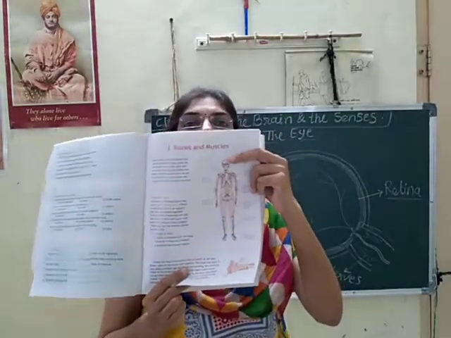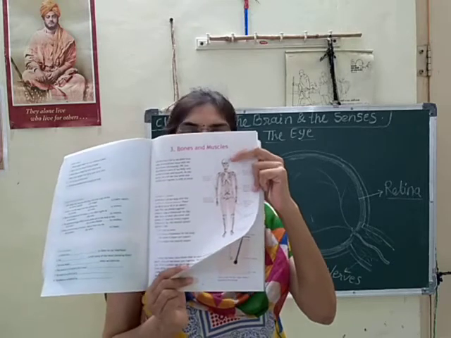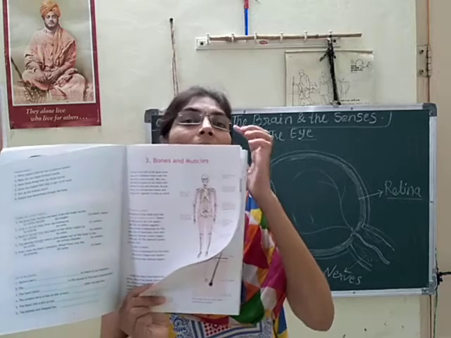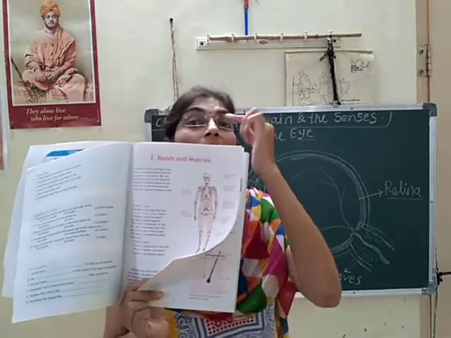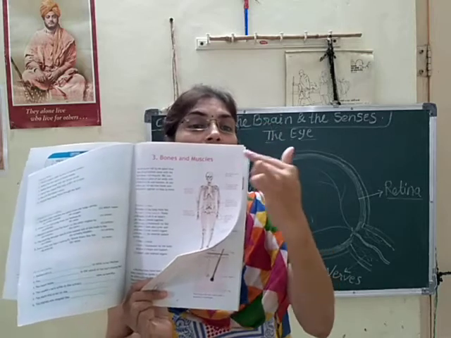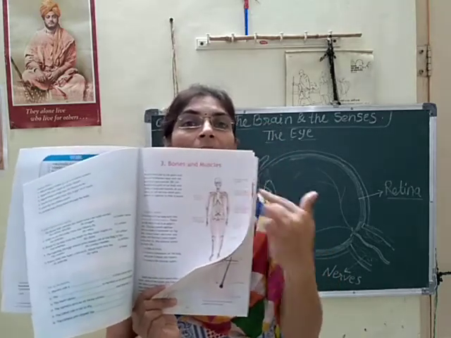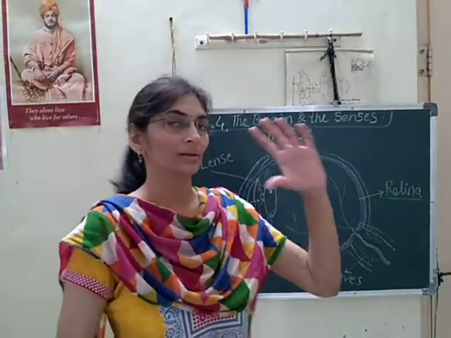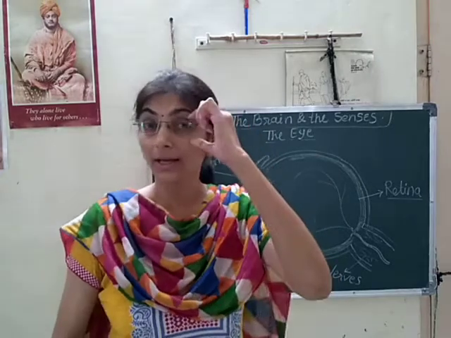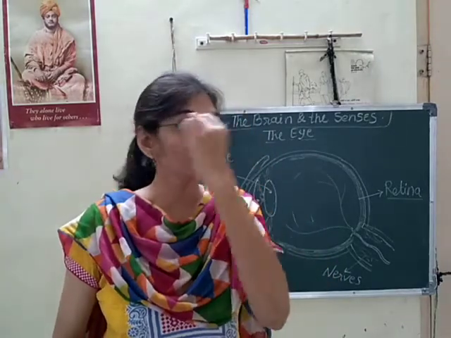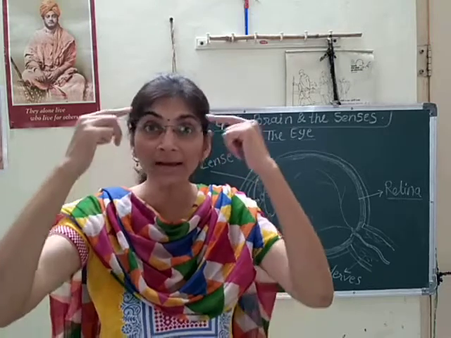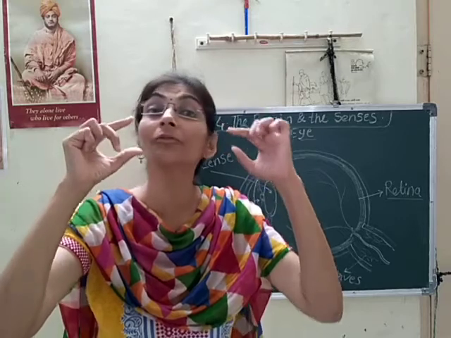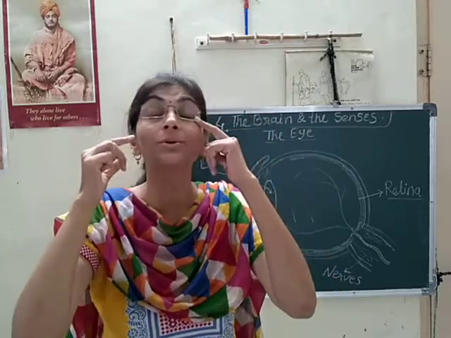Here the skeleton is there, and in the skeleton there are cylindrical hollow spaces present inside the skull. You can see here. These hollow spaces are located in the skull, and inside those hollow circles our eyeballs are fixed.